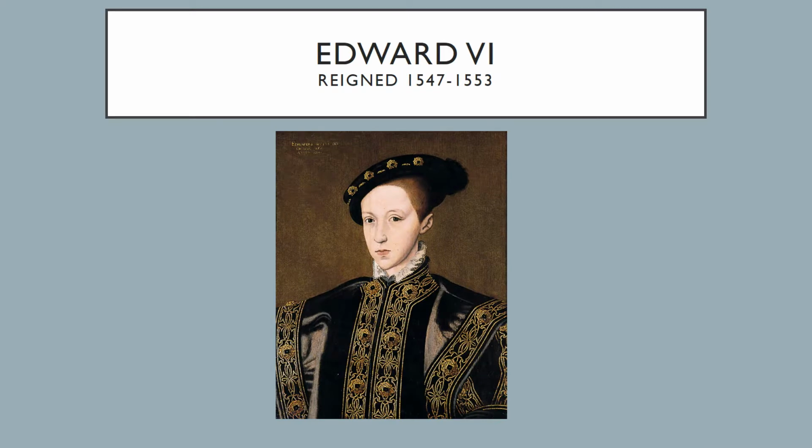When Henry VIII died, his third child, Edward, became the King of England. Edward was only 9 years old, and his influence is mainly that during his time the Protestant growth in the country just continued. A lot of the people that were influencing him at a young age and had a lot of the power really pushed a Protestant legacy during this time. Edward only lived till the age of 15, so he only reigned for 6 years. But during that time, Protestant growth really took off in England.